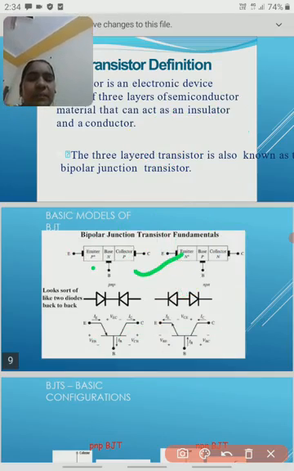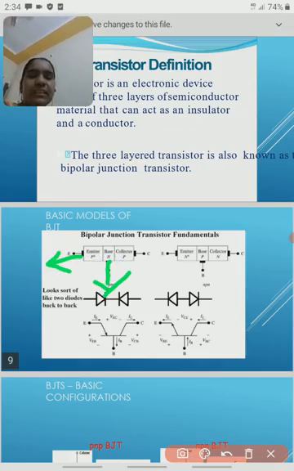Look at this diagram: the PNP transistor and the NPN transistor. If we take this transistor, the center point we call the base, the initial point is the emitter, and this terminal is the collector. The transistor contains 3 terminals, emitter, base and collector, and 2 junctions.